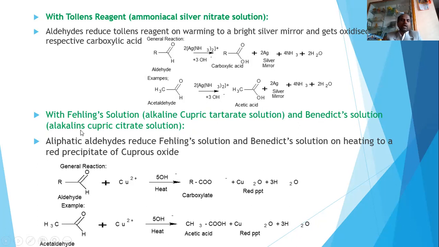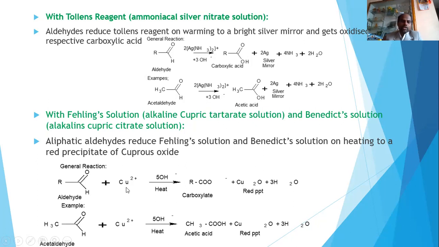Benedict solution means alkaline cupric citrate. That means alkyl aldehydes react with Fehling solution as well as Benedict solution, giving rise to a red precipitate of cuprous oxide, Cu2O.